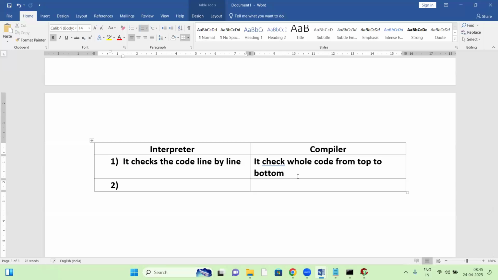Next, even execution is also line by line. It converts line by line, then gives the output. It executes the code.